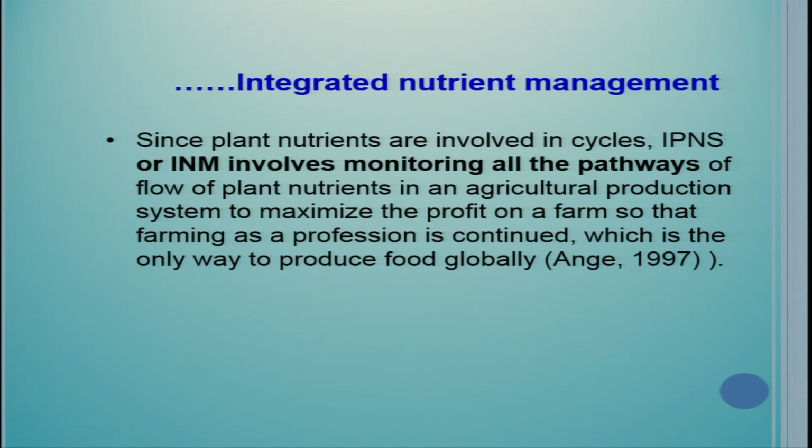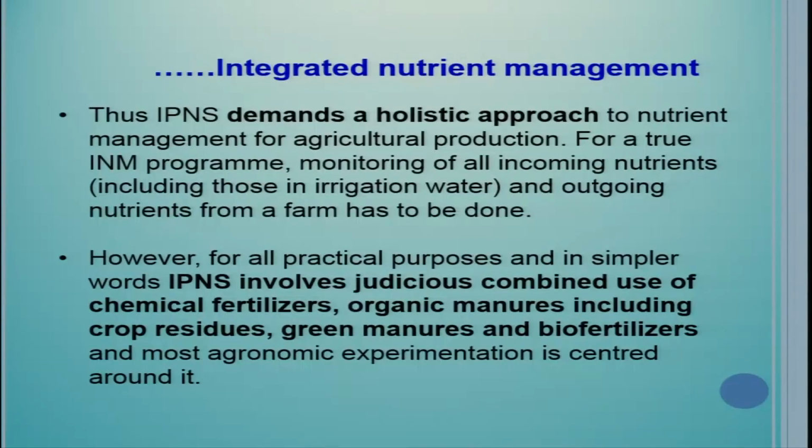It is a bit complicated, but if I want to simplify the meaning of integrated nutrient management, it is making a judicious combination of all possible nutrient sources so as to increase nutrient use efficiency, soil health and farm profit. And supply should be balanced. So IPNS demands a holistic approach to nutrient management for agricultural production.